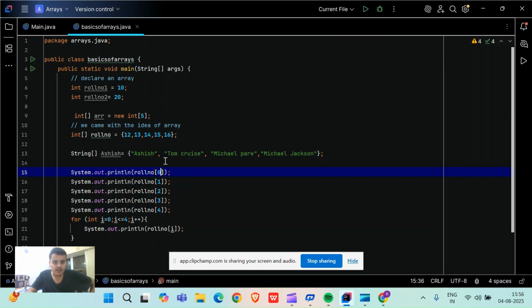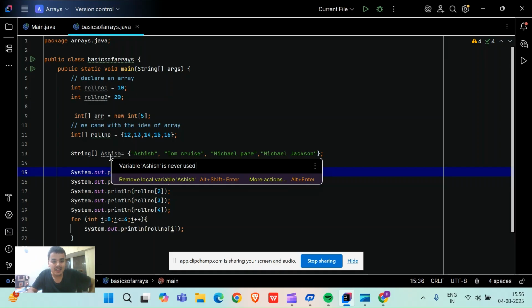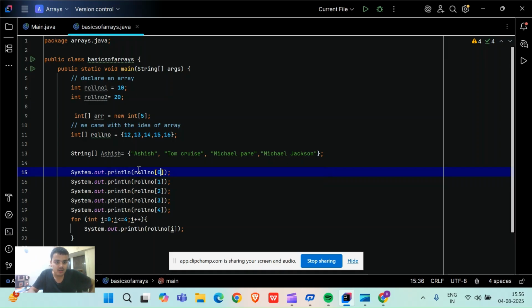Similarly here, for the string array, if I want to print Ashish, it is Ashish at index 0. This time it is not roll number, it is names in this array. Ashish at the 0th index, Tom Cruise at the first index, Michael Perry at the second index, Michael Jackson at the third index. Okay, so likewise the things follow.